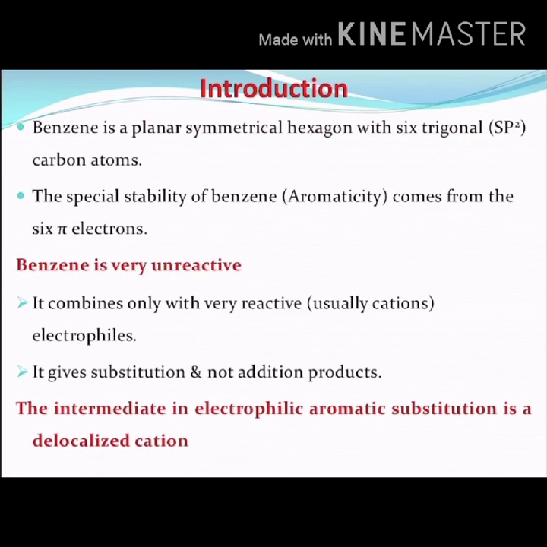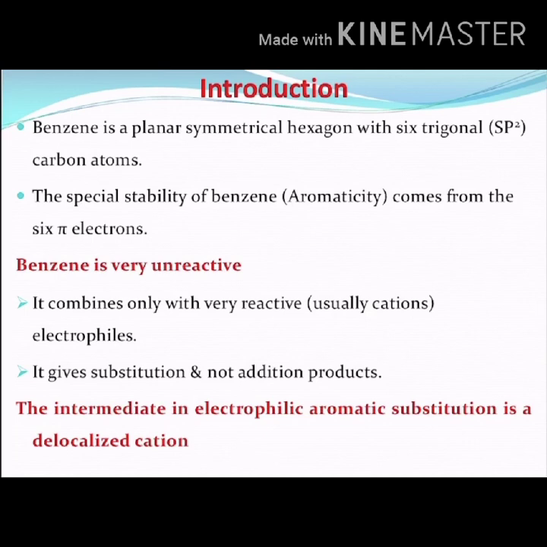Due to this structure, benzene is very unreactive. That means it is satisfied with the electron pairs it has, and those electron pairs are delocalized. That means they can revolve around all the 6 carbon atoms present in it. So, for this reason benzene is very unreactive.